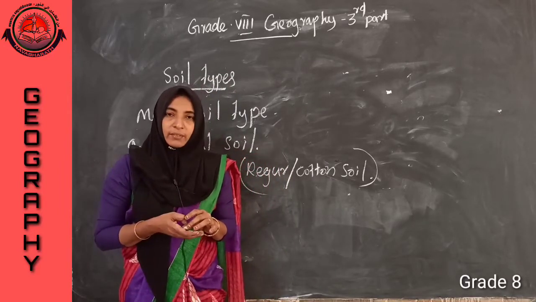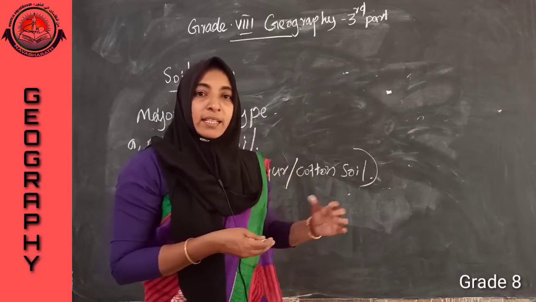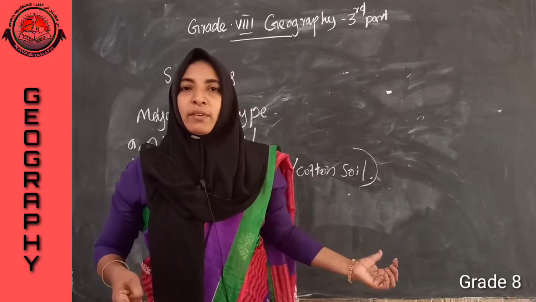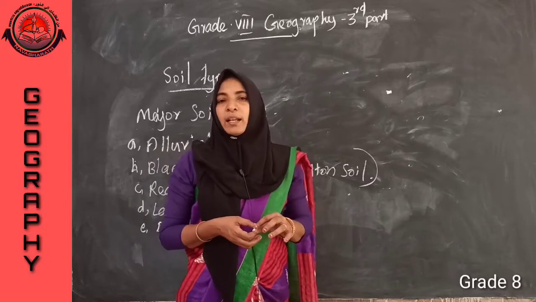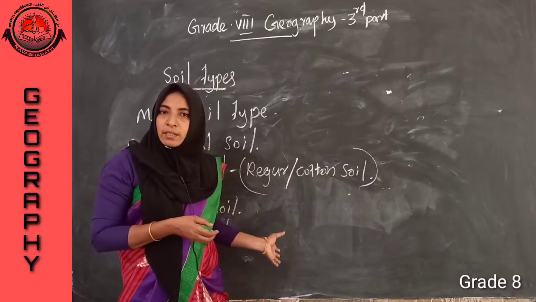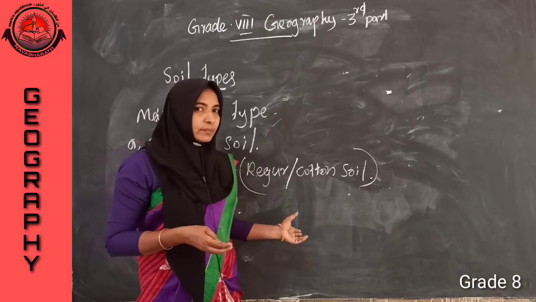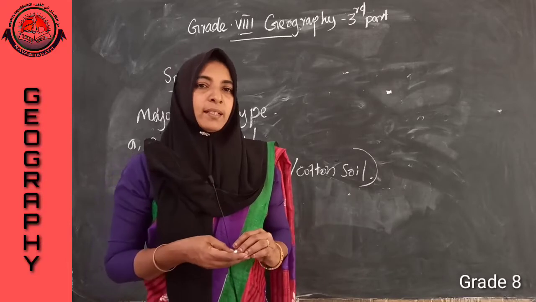If we provide a water supply, desert soil is suitable for the cultivation of crops.